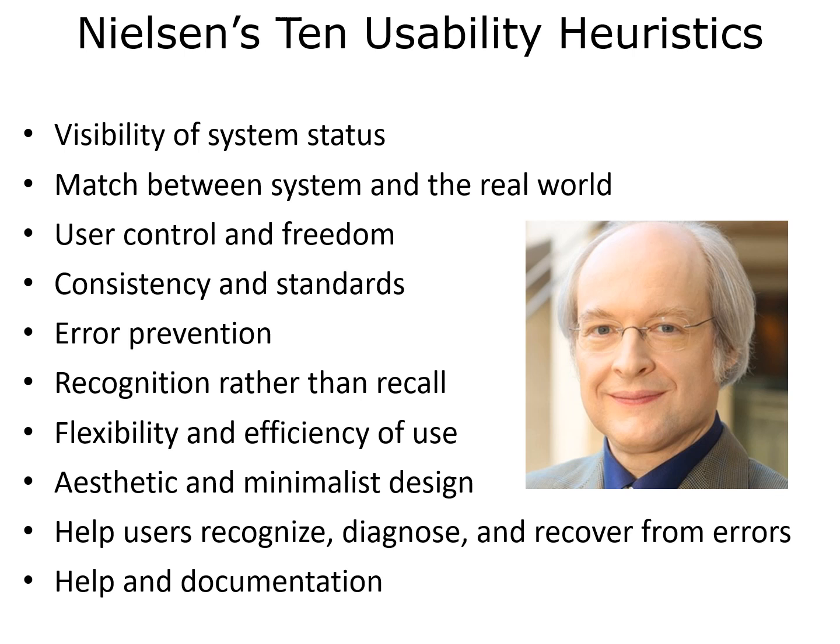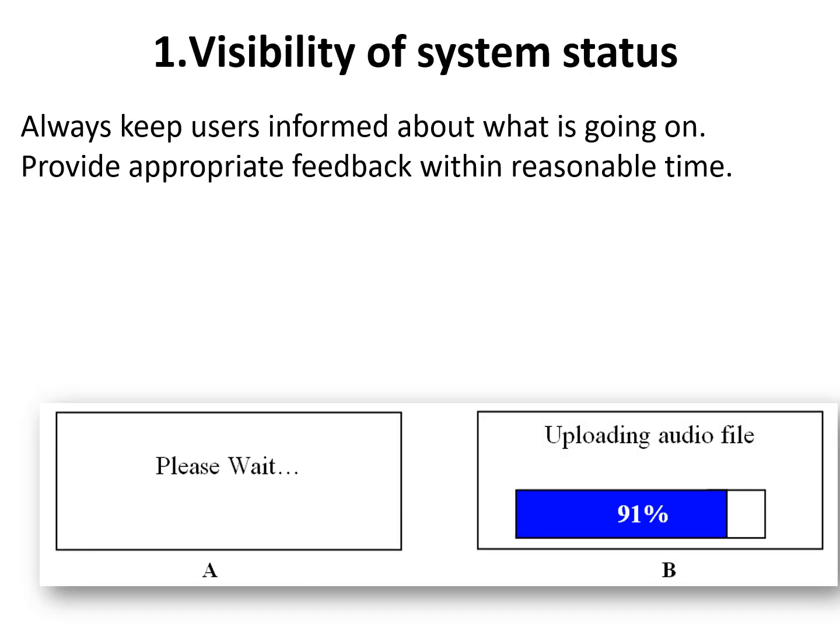Visibility of system status, match between system and the real world, user control and freedom, consistency and standards, error prevention, recognition rather than recall, flexibility and efficiency of use, aesthetic and minimalistic design, help users recognize, diagnose and recover from errors, help and documentation. In the next few slides, I will give you more examples. Visibility of the system status.